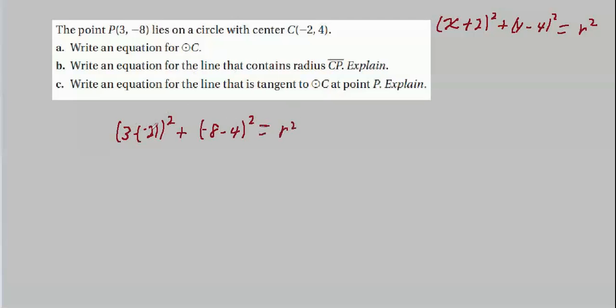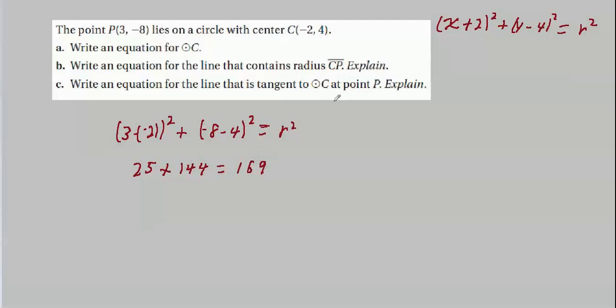So what is this? If we lay this out, do a little arithmetic, we should get that r squared equals 169. This looks suspiciously like 13 squared to me, but we'll check that later and see if it's of any use. Right now we've got that r squared equals 169.